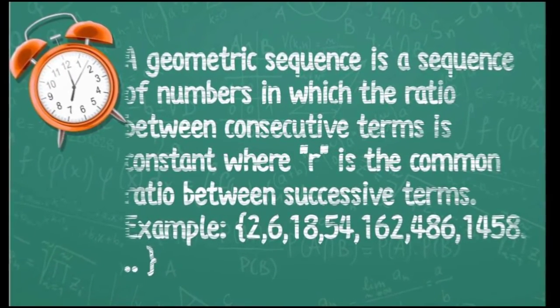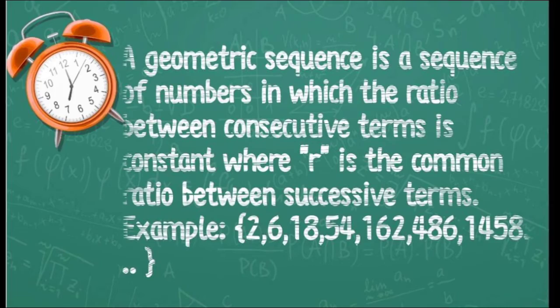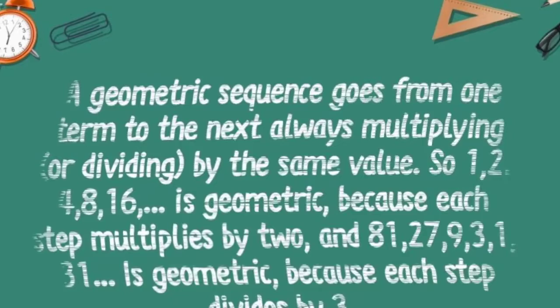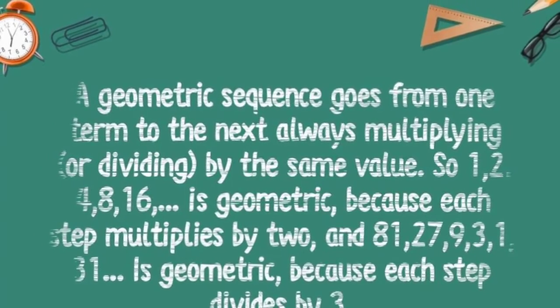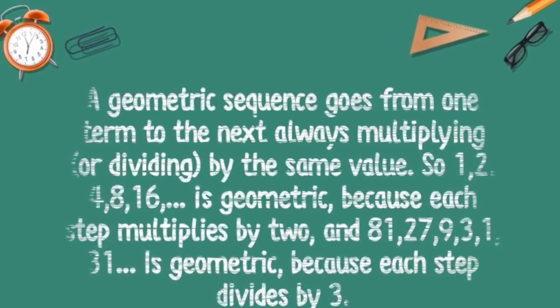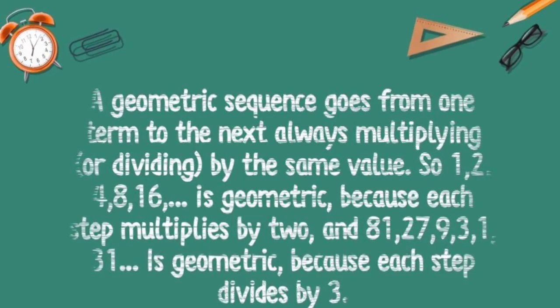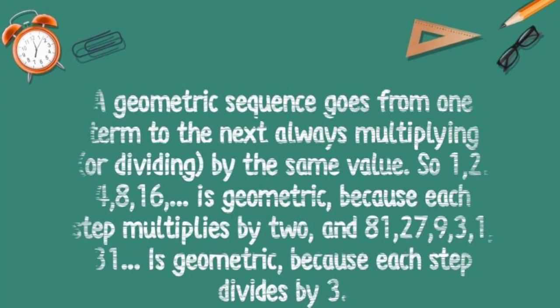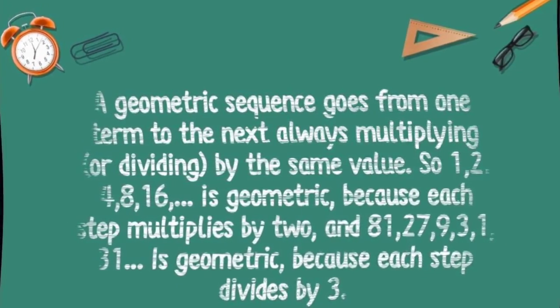Example: 2, 6, 18, 54, 162, 486, 1458. A geometric sequence goes from one term to the next by always multiplying or dividing by the same value. So 1, 2, 4, 8, 16 is geometric because each step multiplies by 2, and 81, 27, 9, 3, 1 is geometric because each step divides by 3.